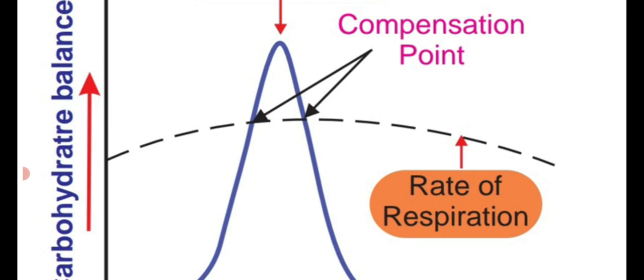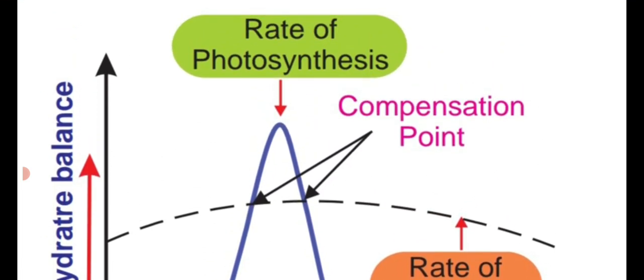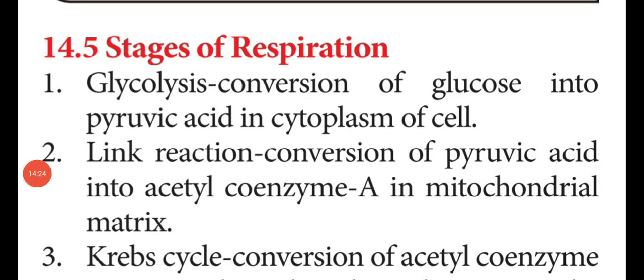That means no net exchange of gases. That point is known as compensation point, the point of no net exchange of gases. Dear students, next we are going to see stages of respiration.